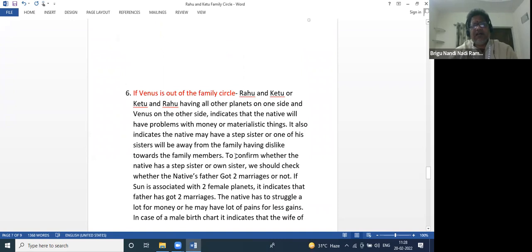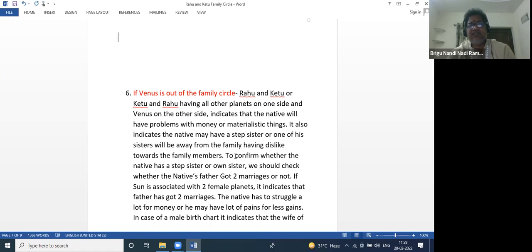Mars is the husband. In a similar way, Venus is the wife. The wife will be a foreigner, for example, if Venus is outside the Rahu Ketu family circle. So Ketu and Rahu have all other planets on one side and Venus on the other side, which indicates that the native will have problems with money or materialistic things. Generally, one thing is sure: whatever Karakatva is outside will be disturbed, because out of Rahu Ketu, it is only one planet. So if Venus is outside, there may be financial disturbances, or wife related problems. It also denotes that the native may have a stepsister.